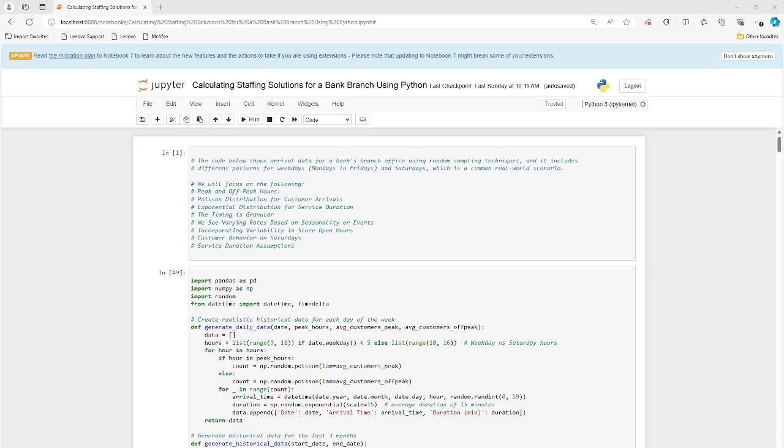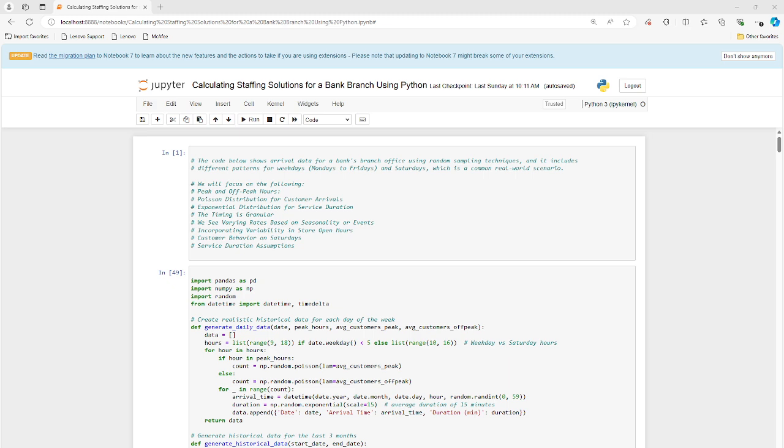Hello, everyone. In today's teaching lesson, I want to look at staffing for a bank branch. We're going to calculate staffing solutions at a branch of a bank using Python. So basically, we're going to look at patterns in the data, any kind of Monday through Friday patterns, and Saturday. Is Saturday different from the weekdays? I think it is. I can pretty much guarantee it is.